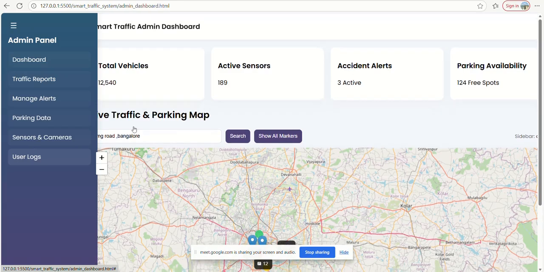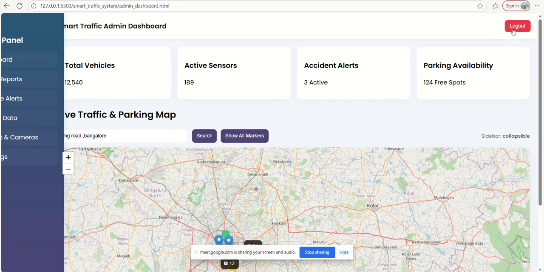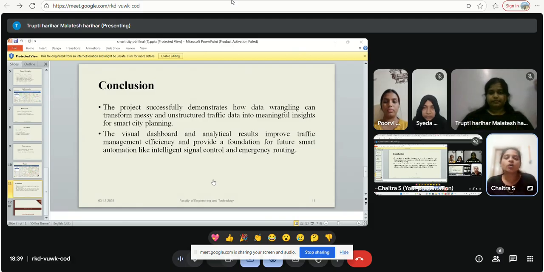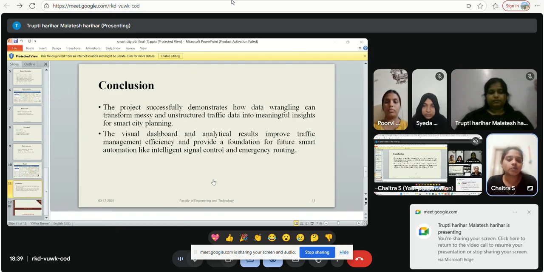Then if the user is done with the website, they can log out. If they log out, they come back to the home page. So this is the overall website demonstration. The final conclusion will be given by Purvi.